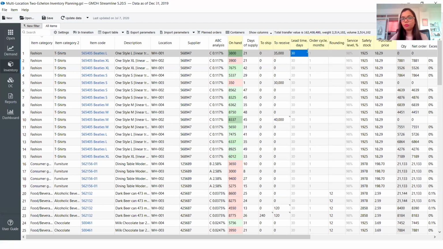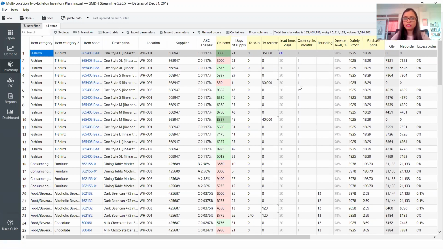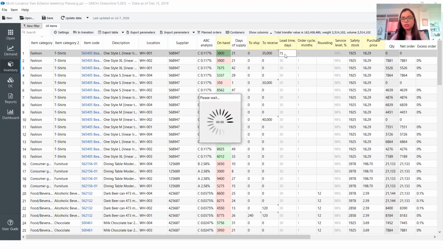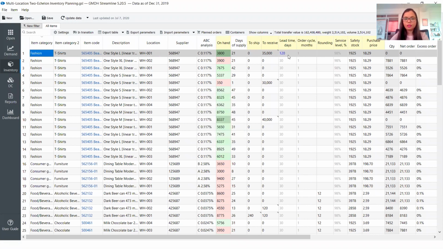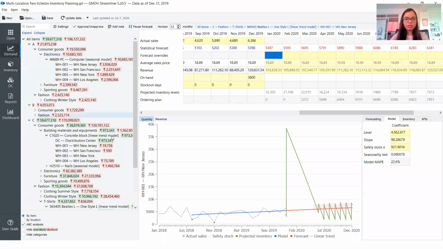Then comes the important factor, which is the lead time. And the lead time could be different for different items. Say, in this case, if I make it 60 days, you would notice that this would again turn into red, indicating, okay, so still we have sufficient stock. Maybe let me make it 75 or maybe 120. Maybe this has way too much inventory. Yes, that's what we can see.